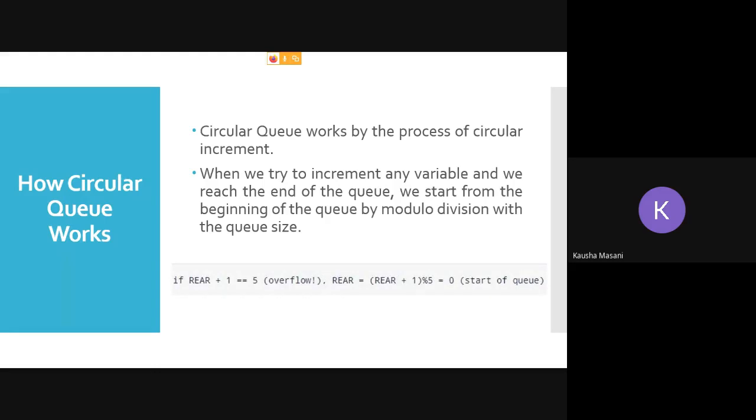So this is the condition. If rear +1 is equal to 5, where 5 is the max size, it is going to go for overflow.